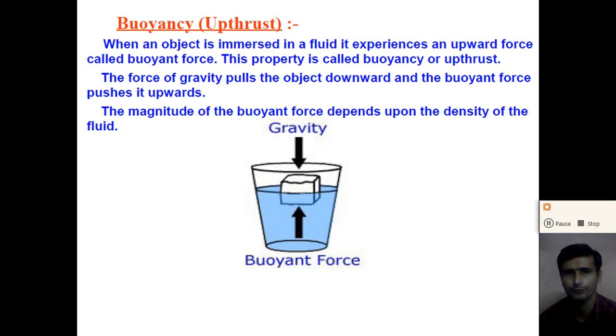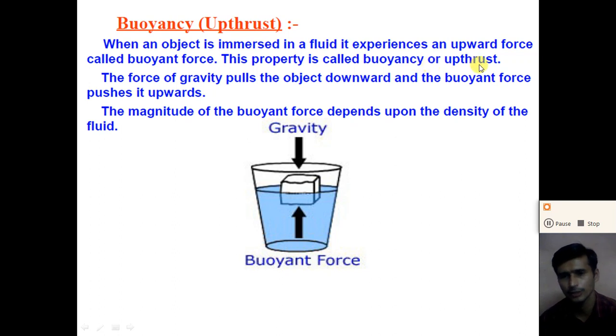What is buoyancy, or we can say upthrust? It is the force in the upward direction. When an object is immersed in a fluid, it experiences an upward force that is called the buoyant force, and this property is called buoyancy or upthrust.